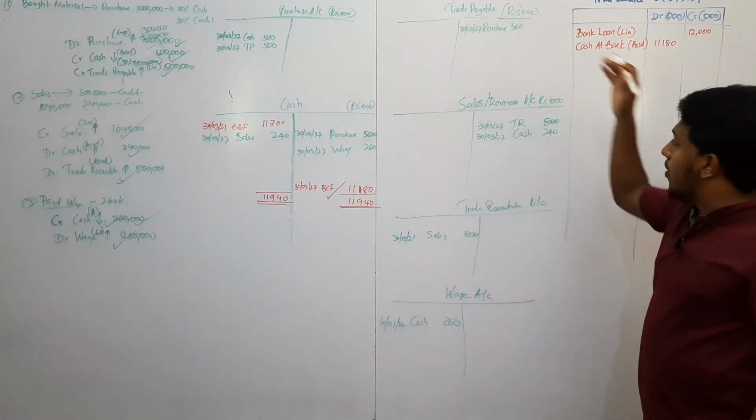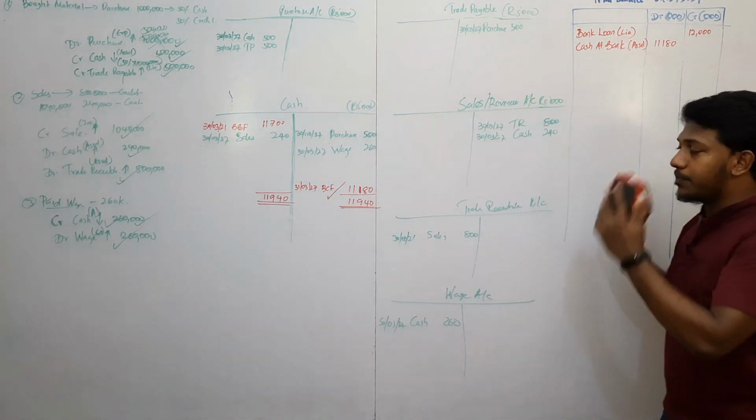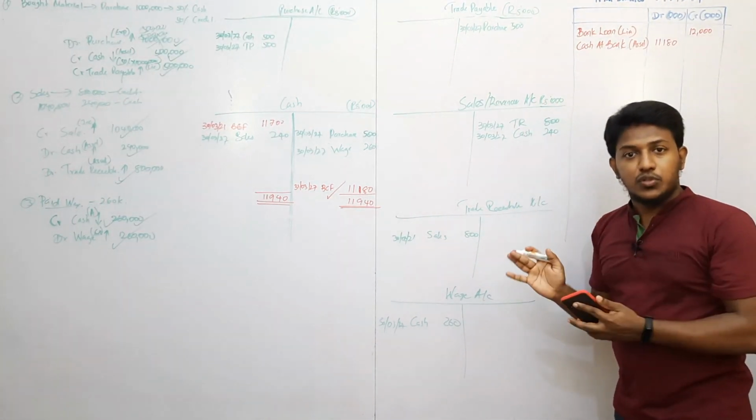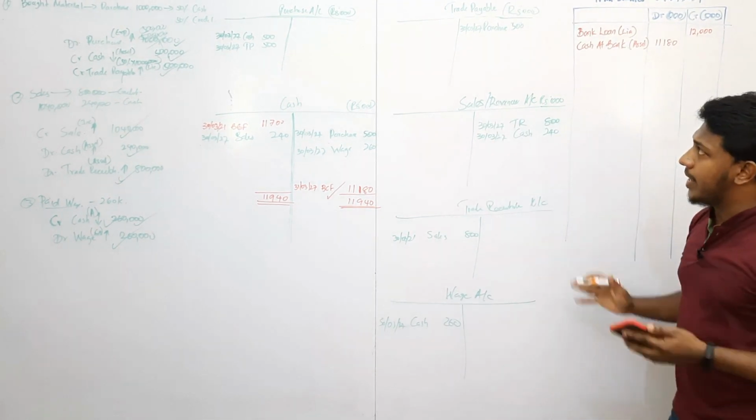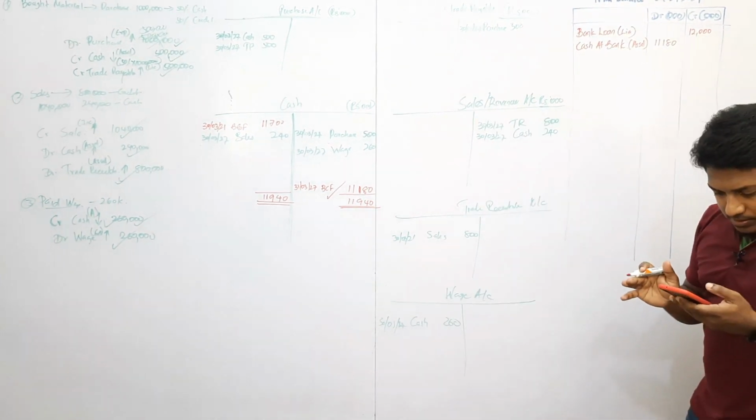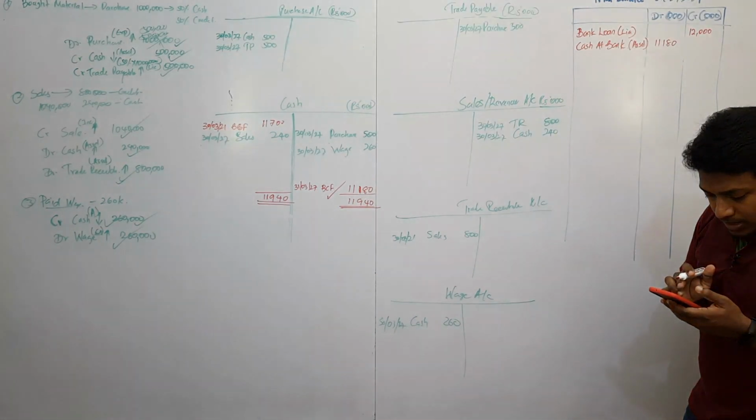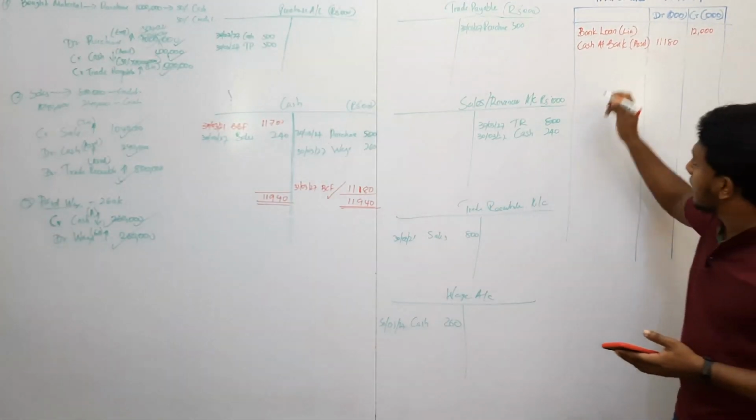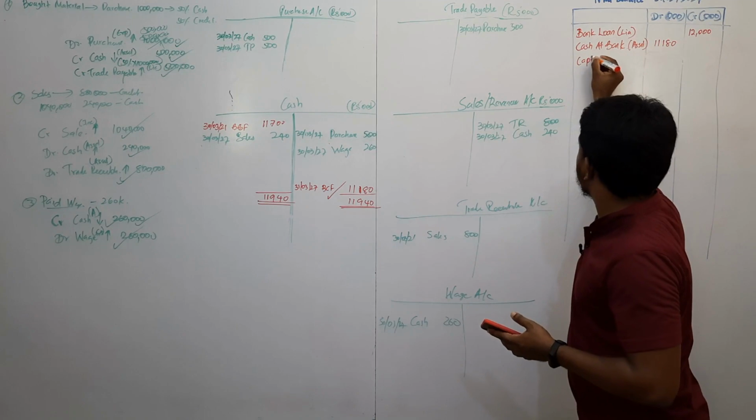Don't always go with the theory. Think practically. Be a live student, right? Don't be a dead student. Now, the third one is capital. Capital is not impacted here, so directly take the capital.